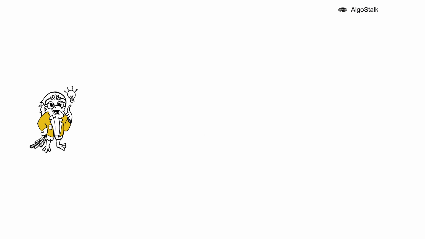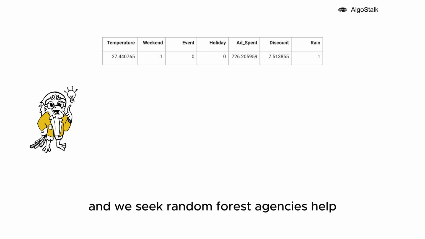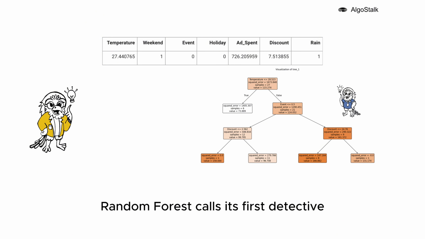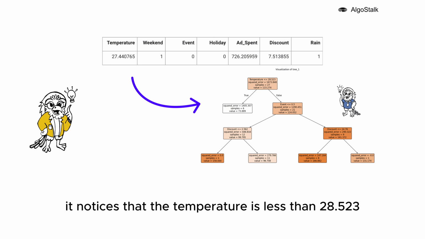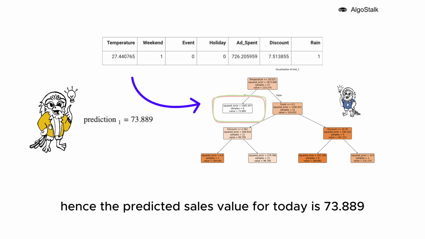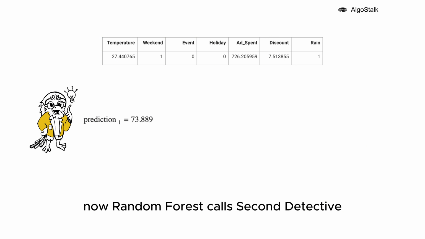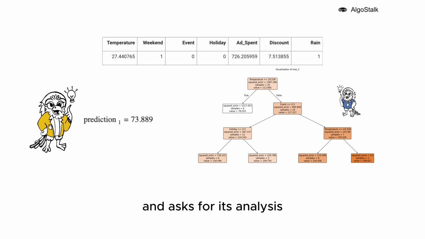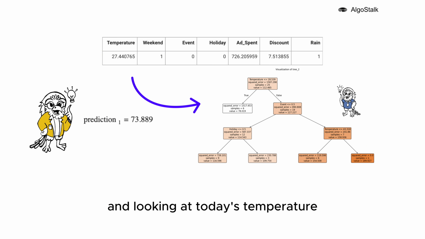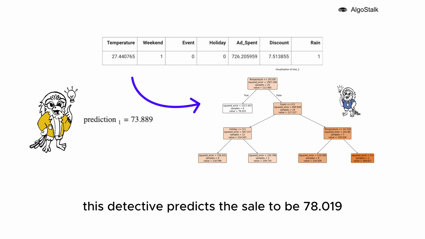How it predicts. Suppose we have a new set of clues and we seek the Random Forest Agency's help to predict the sales we can expect today. Random Forest calls its first detective and asks for the prediction. Looking at the first node, it notices that the temperature is less than 28.523, hence the predicted sales value for today is 73.889. Now Random Forest calls the second detective and asks for its analysis. Looking at today's temperature, this detective predicts the sales to be 78.019.